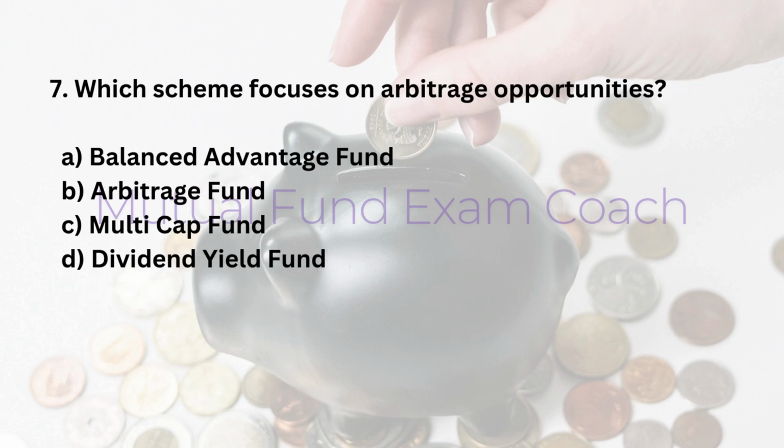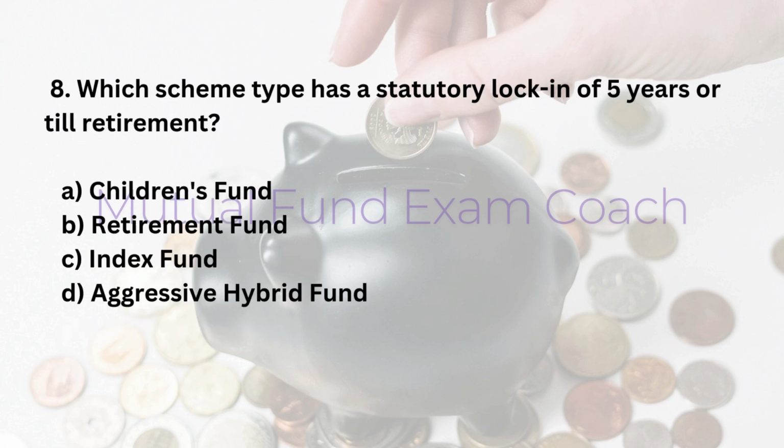25%. 7. Which scheme focuses on arbitrage opportunities? A. Balanced advantage fund. B. Arbitrage fund. C. Multi-cap fund. D. Dividend yield fund. Answer: B. Arbitrage fund. 8. Which scheme type has a statutory lock-in of 5 years or till retirement? A. Children's fund. B. Retirement fund. C. Index fund. D. Aggressive hybrid fund. Answer: B. Retirement fund.